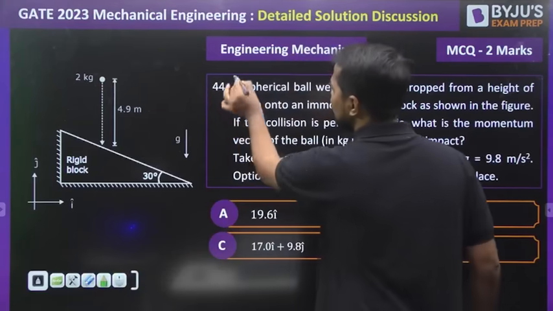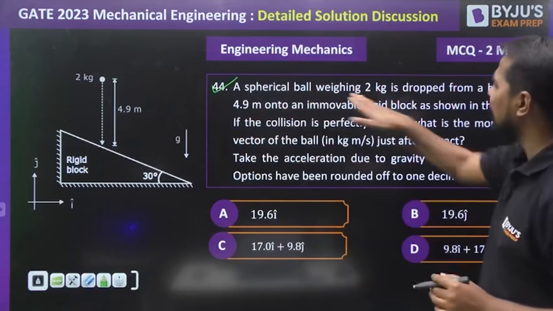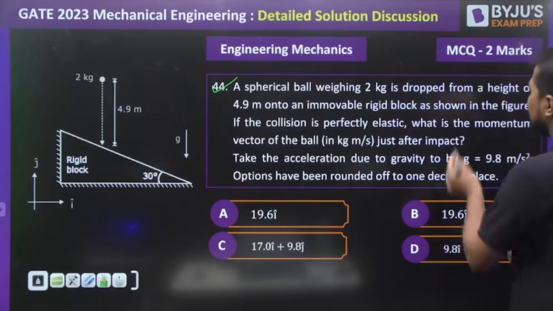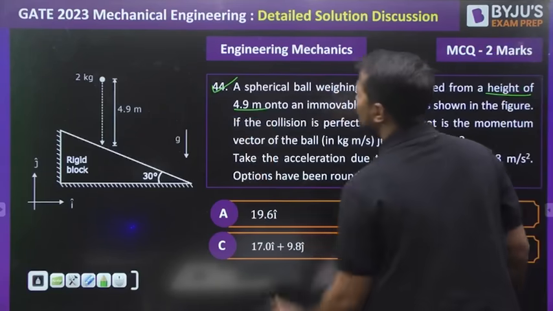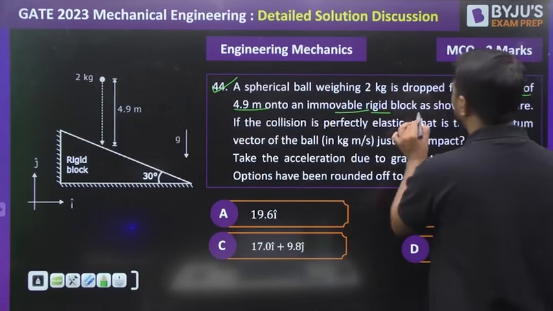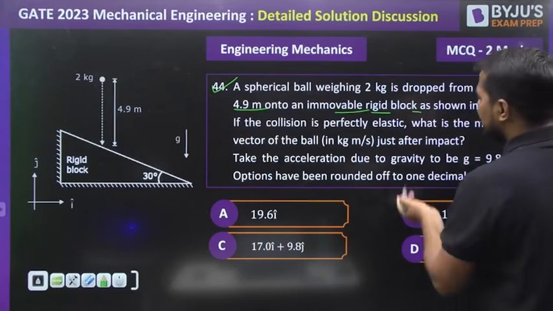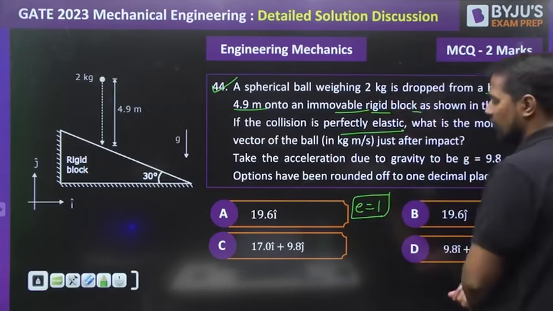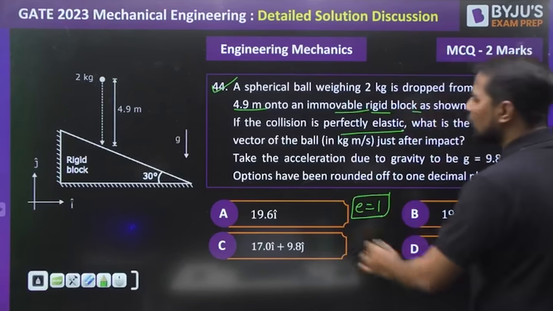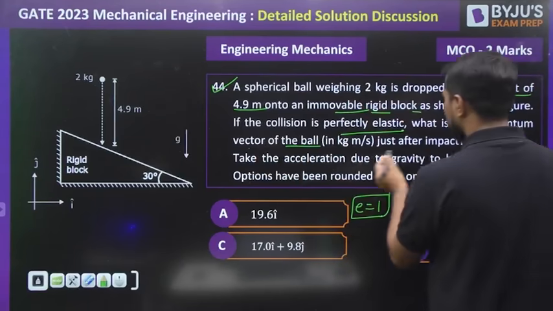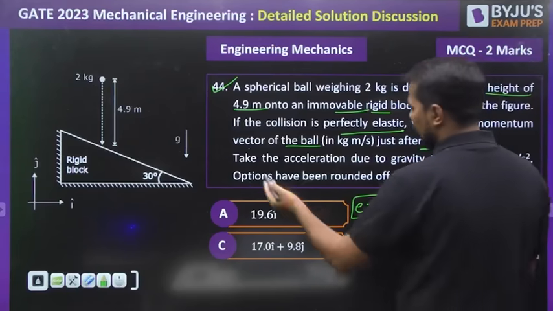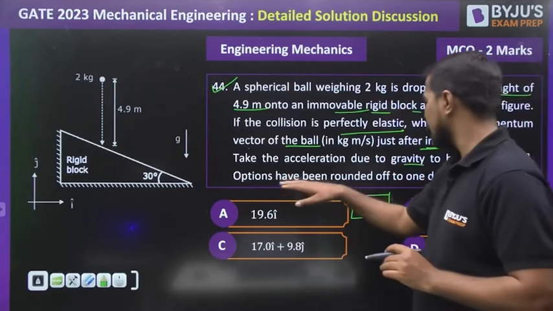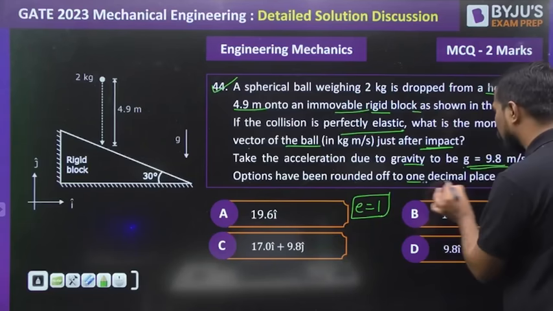Related to engineering mechanics. A spherical ball of mass 2 kg is dropped from a height of 4.9 meter onto the immovable rigid block as shown in the figure. The collision is perfectly elastic. You can simply say e is equal to 1, my dear. What is the momentum vector of the ball just after the impact? The acceleration due to gravity is taken as 9.8. Options have been given and you need to round off up to 1 decimal place.